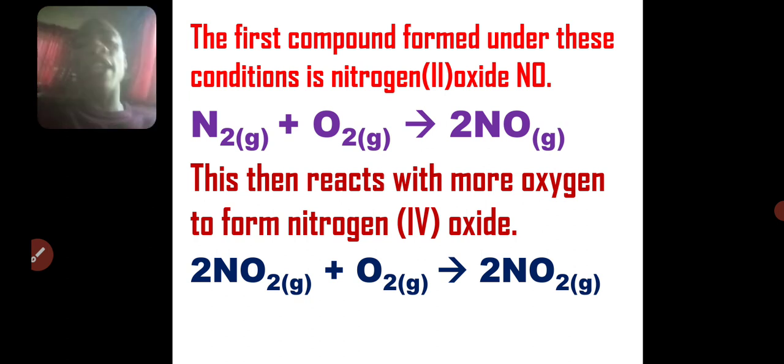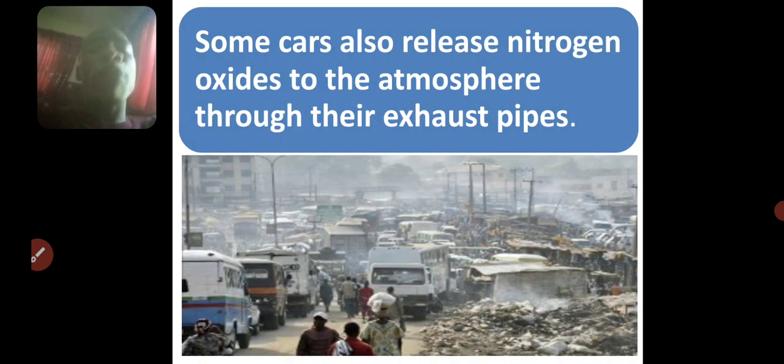Apart from the atmosphere, where nitrogen can combine with oxygen to form NO during thunderstorm, the exhaust pipes of vehicles are also hot enough to cause the nitrogen and the oxygen within the environment of the exhaust pipe to react together. They give us nitrogen oxide, and then it later forms nitrogen 4 oxide. So that's why I said that some cars also release this through the exhaust pipe into the atmosphere.